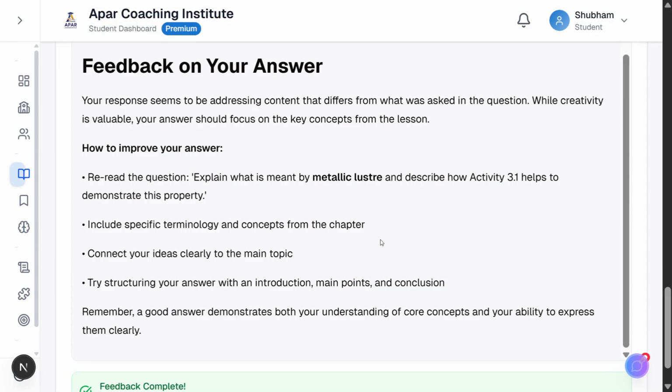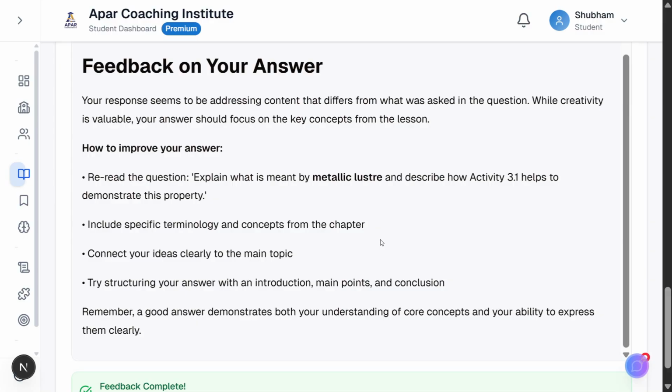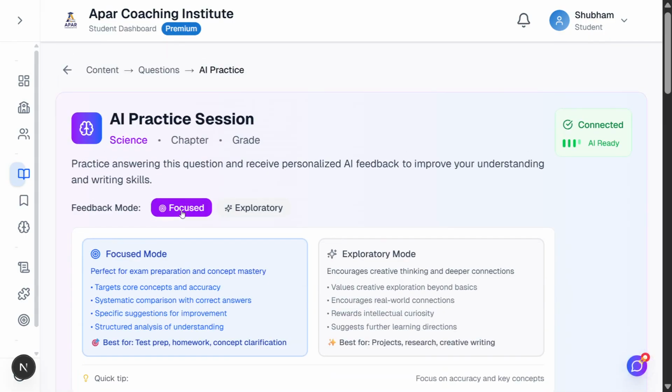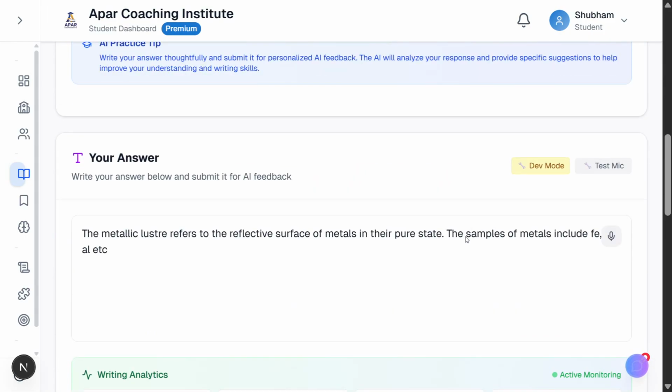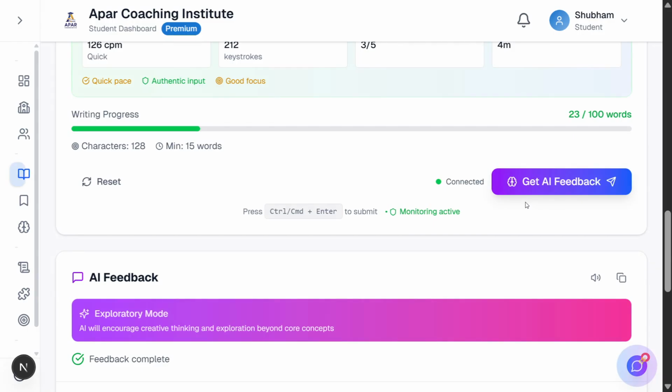This feedback represents a complete learning cycle. Traditional assessment gives you a score and moves on, maybe a check mark, maybe a percentage. But true learning requires iteration, reflection, and guidance. Now here's where it gets really interesting. The student clicks on the purple exploratory button instead of focused. They're going to submit the exact same answer, the one that just got rejected in focused mode, but this time in exploratory mode. This is the power of student choice.